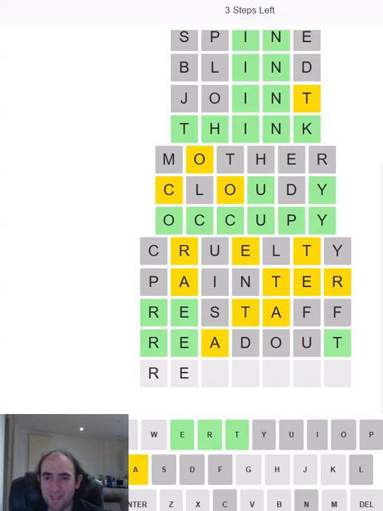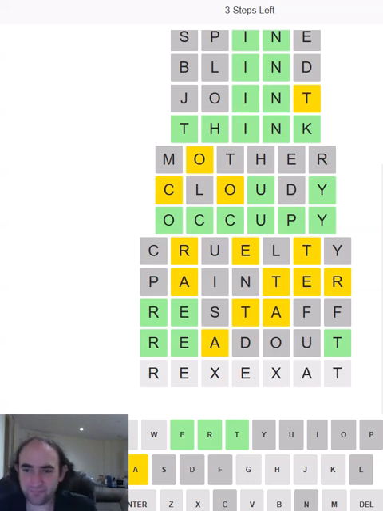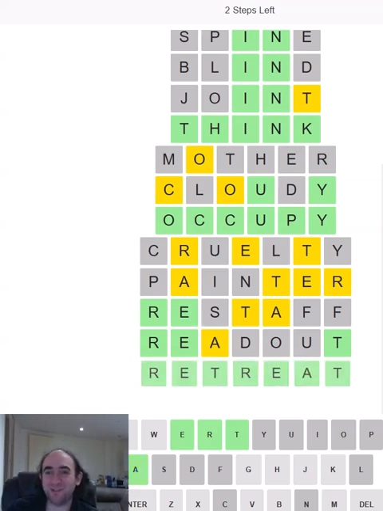So, I mean, we've ruled out every other vowel, so there might be a duplicated E. Because maybe the A is there. So, okay, if the A is there, then there's definitely no more vowels, because the E can't be directly before the T. So maybe it's more likely to be an E there and an A there. That looks like a word, doesn't it? Am I just thinking of revenant? What am I thinking of? Because whatever I'm thinking of, it might be correct. Retreat. There's duplicated T's and R's everywhere.